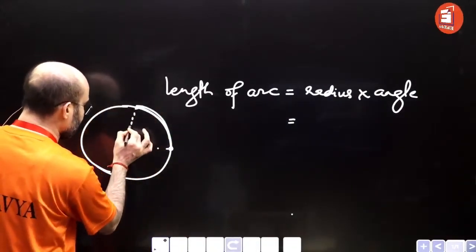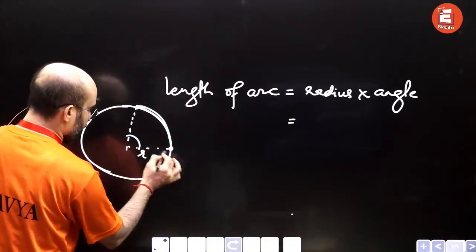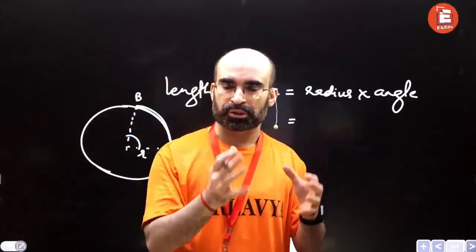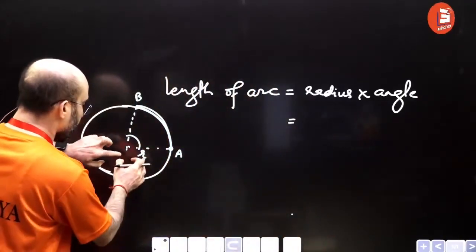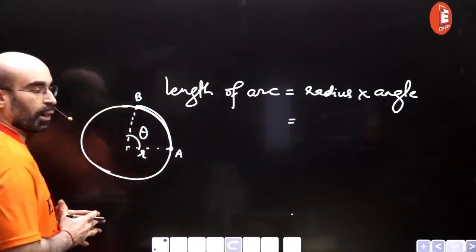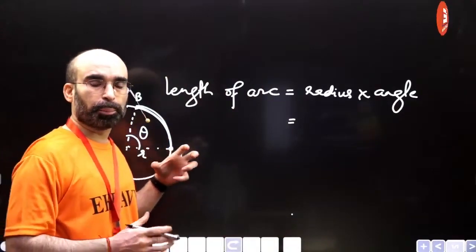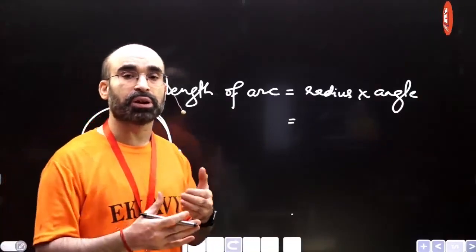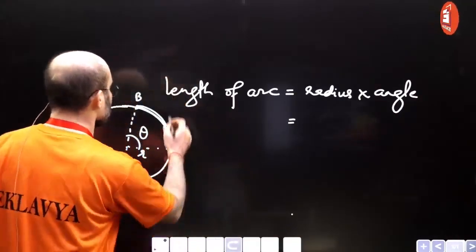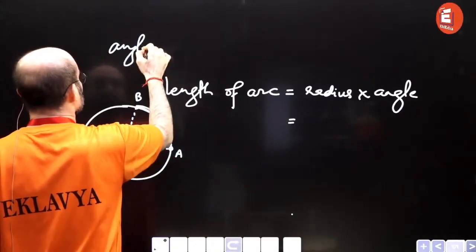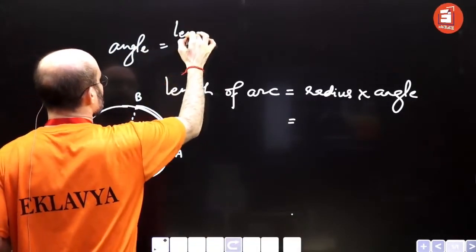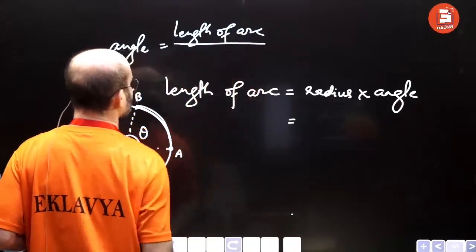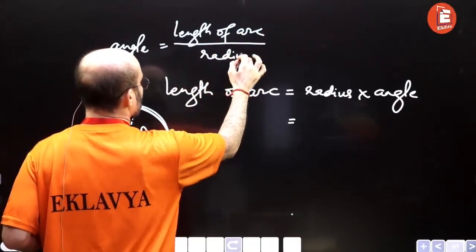So if two positions of a particle, or of the person, make an angle theta, this angle theta is measured in radian. Angle theta equals length of arc divided by radius. Can you acknowledge this thing?